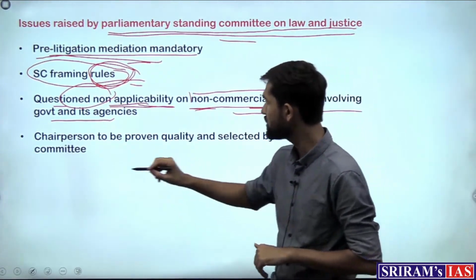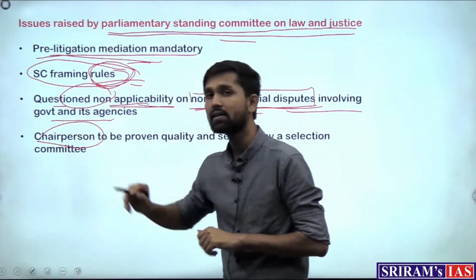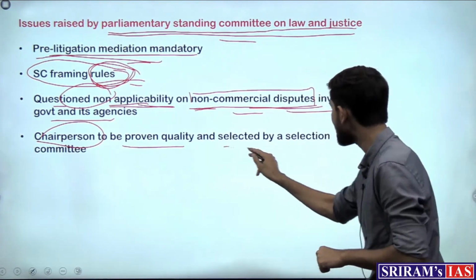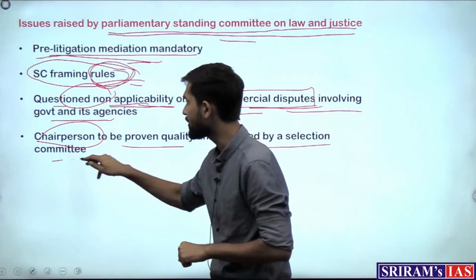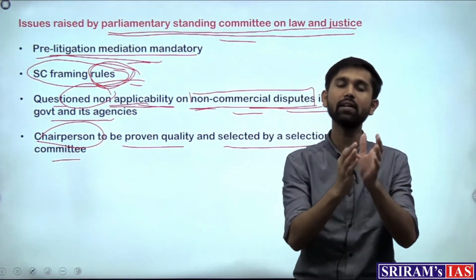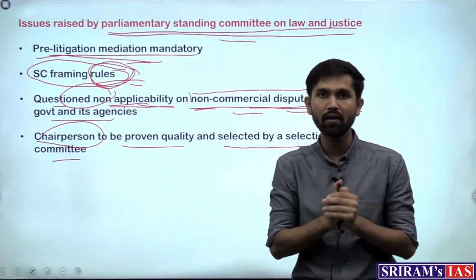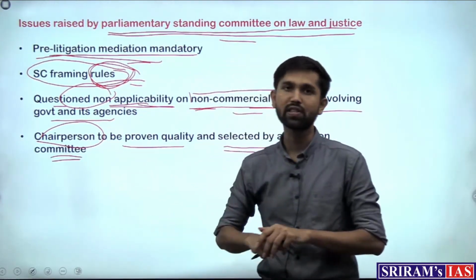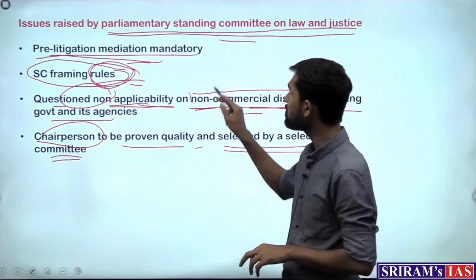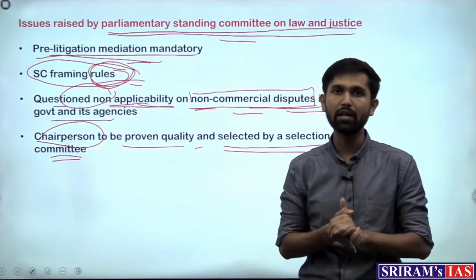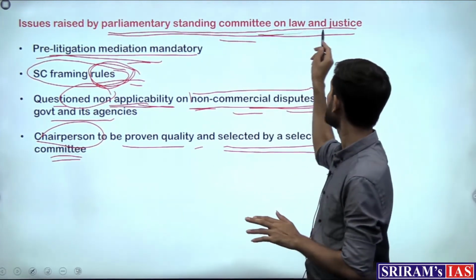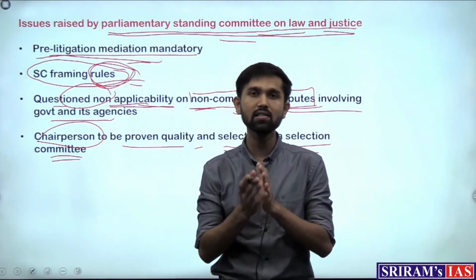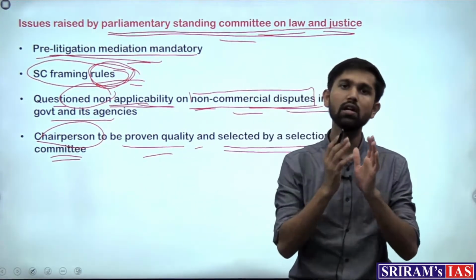And the fourth is that the chairperson who will head the Mediation Council of India should be of proven quality and selected by a selection committee appointed by the center. So his or her appointment should also be done in a structured manner, by a selection committee which would be instituted by the center. So these are the four main issues which the Parliamentary Committee on Law and Justice highlights on the Mediation Bill. This becomes important for us, and this was the discussion with respect to the Mediation Bill.